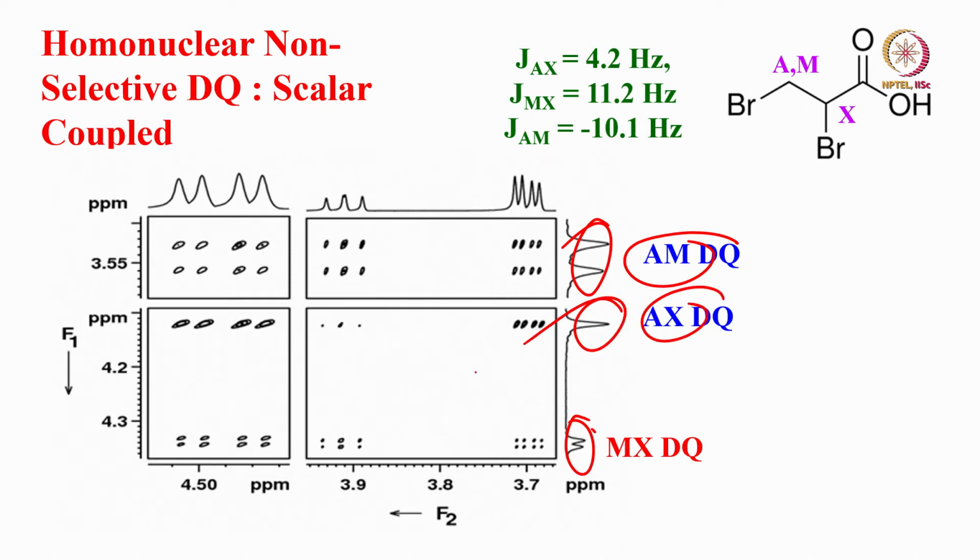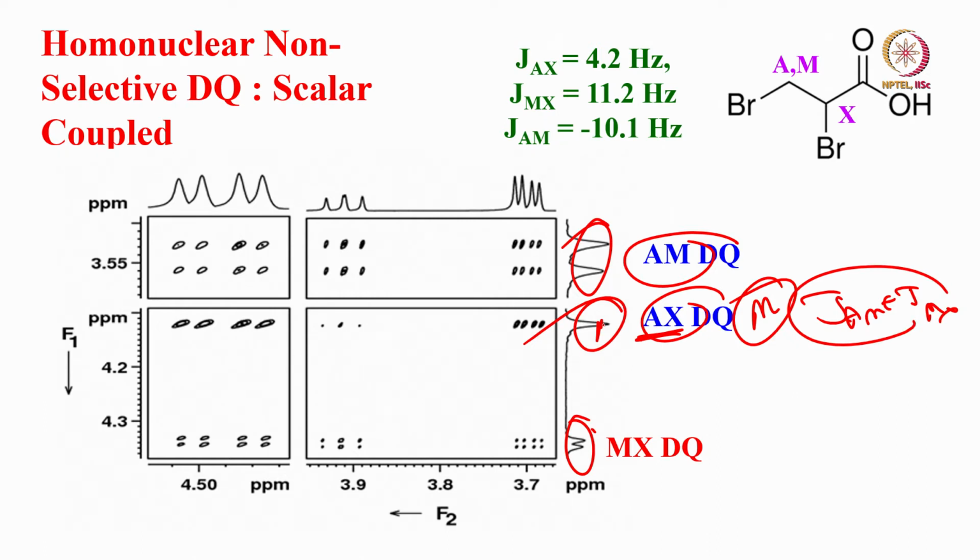How is it possible? I told you, when there is an AX double quantum, M is a passive spin. This must be a doublet because of J AM plus J MX. That should be a doublet, but I am not seeing a doublet, I am seeing a singlet. Whereas here and here I am seeing doublets. The couplings are different, so the separations are different. But here there is only a singlet. What does it mean? Why is it not a doublet? Let us try to answer it.